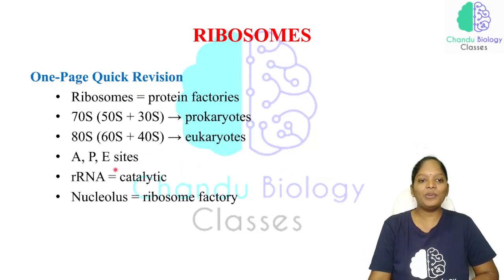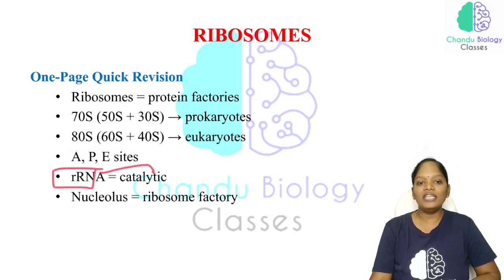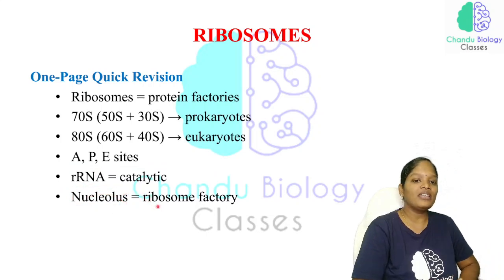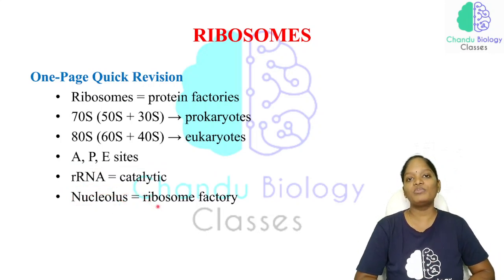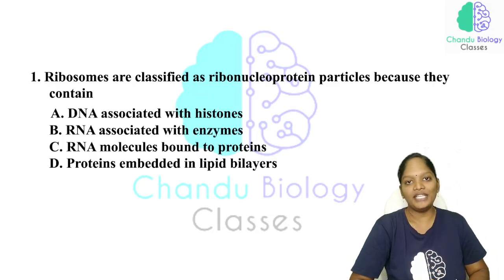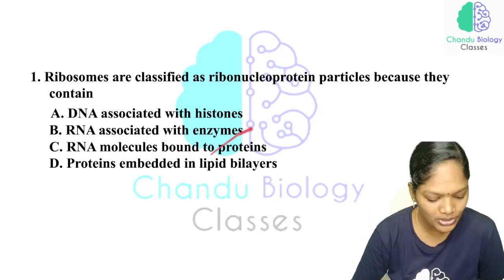So this is a one-line quick revision. The ribosome is a protein factory, we know that, and the 70S and 80S ribosomes are present in prokaryotes and eukaryotes. We have three tRNA binding sites in the ribosome: A site, P site and E site. rRNA is catalytic RNA, we can call it ribozyme. Nucleolus is the ribosome factory, which means ribosome biogenesis takes place in the nucleolus. Okay, so that's all about the ribosome. Complete information has been taught. Now comes the question.